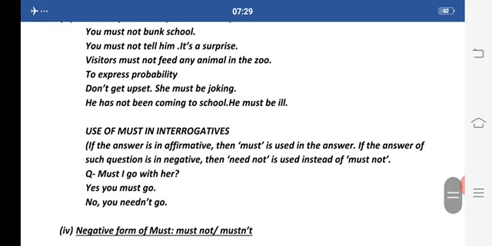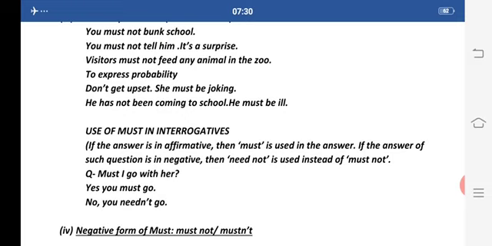Now use of must in interrogatives. We can also use must in interrogatives if the answer to the interrogative question with must is affirmative. If the answer of such a question is negative, then we use needn't. If it is affirmative, we use must. For example, you can see,